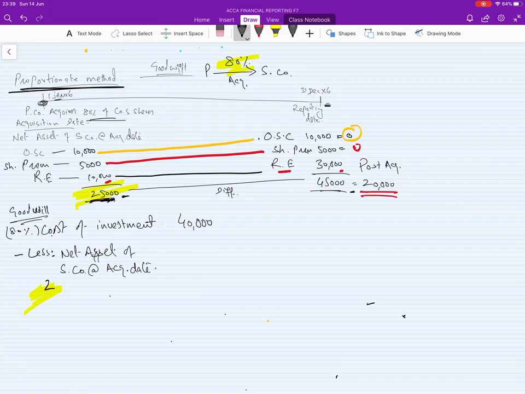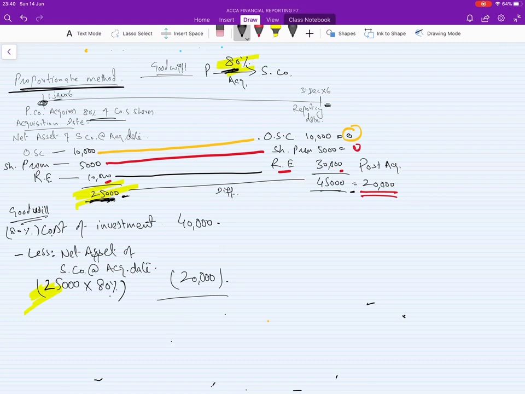So how much was it, 25,000, but how much did we pay, how much did we take, how much did we acquire? 80%. We acquired 80%. So we need to take 80% of 25,000, which is 20,000. It means we paid 40,000 and we get a benefit of 20,000, or you can say we are paying 40,000 but we are getting assets valued at 20,000.